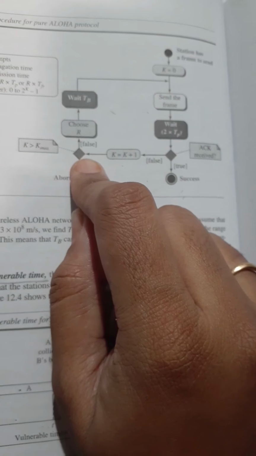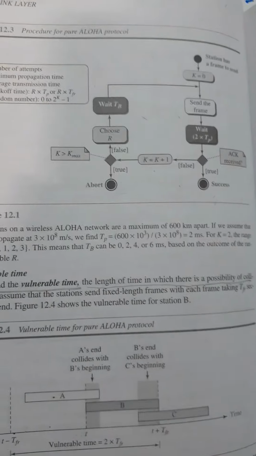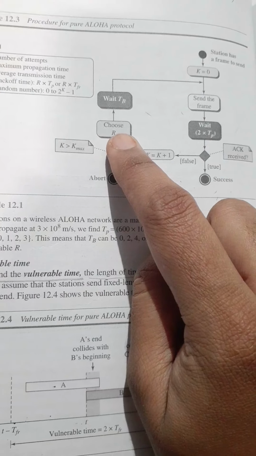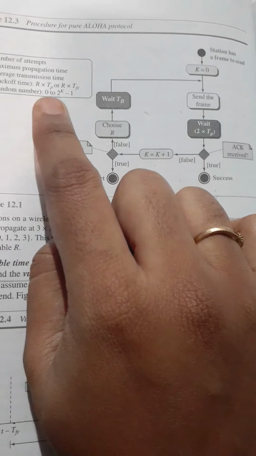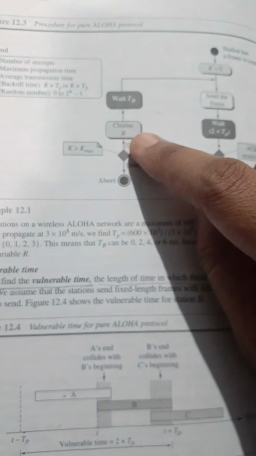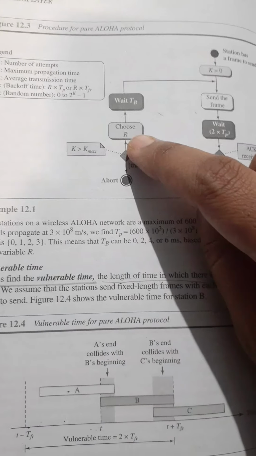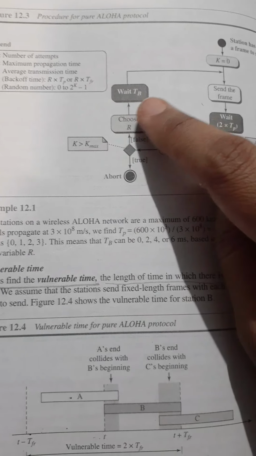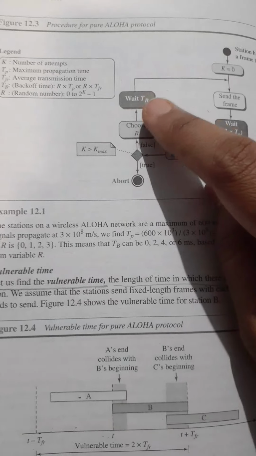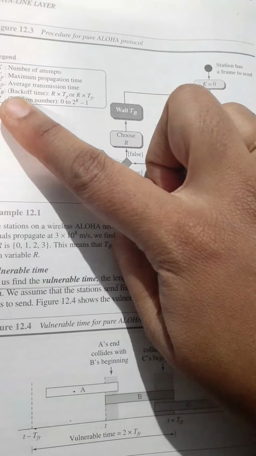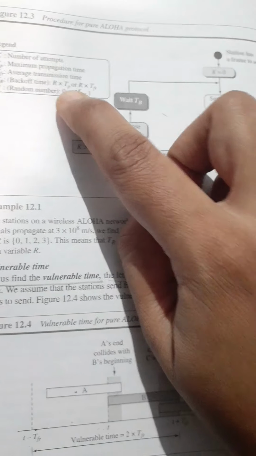So, what will it do? It will choose some random amount of time, a random number r, whose value is between 0 to 2 to the power of k minus 1. Then again it will wait for some amount of time, and that time is TB. TB is your back-off time, and that back-off time is given by r into TP.